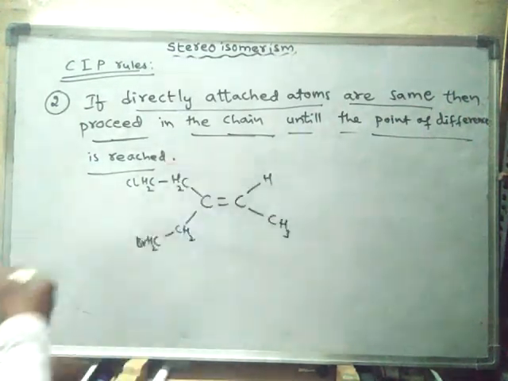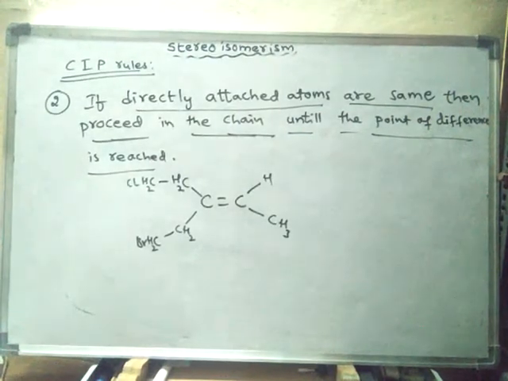See, will it show geometrical isomerism first? Yes, it shows geometrical isomerism.